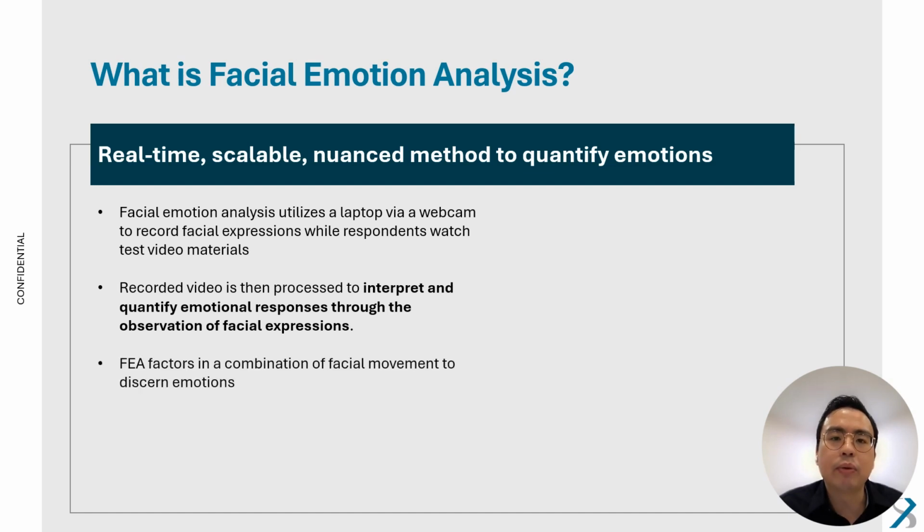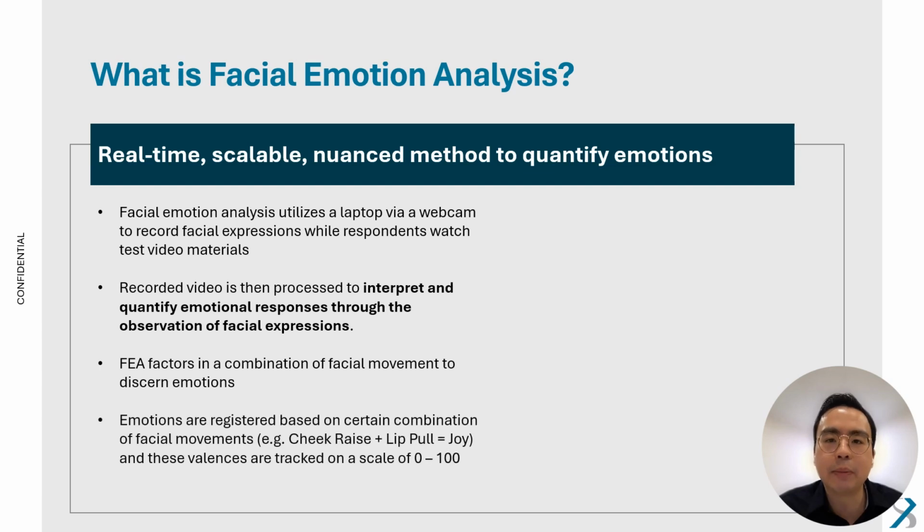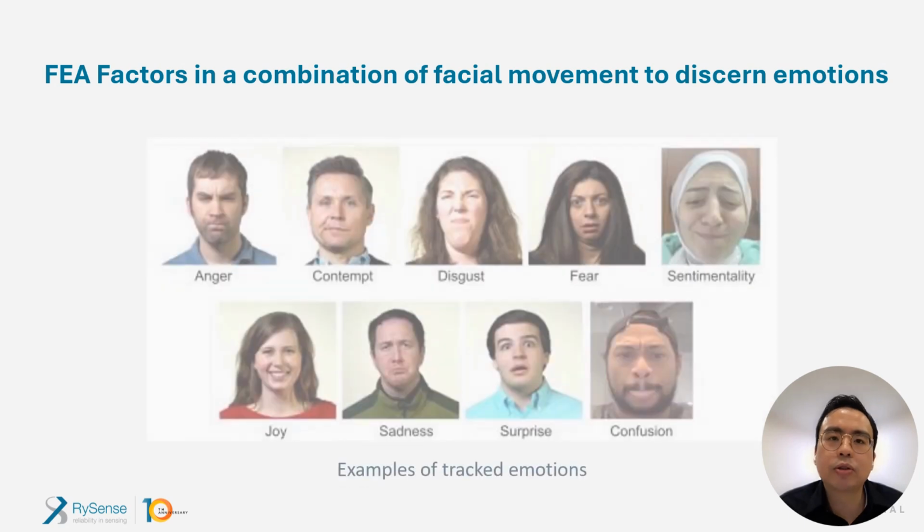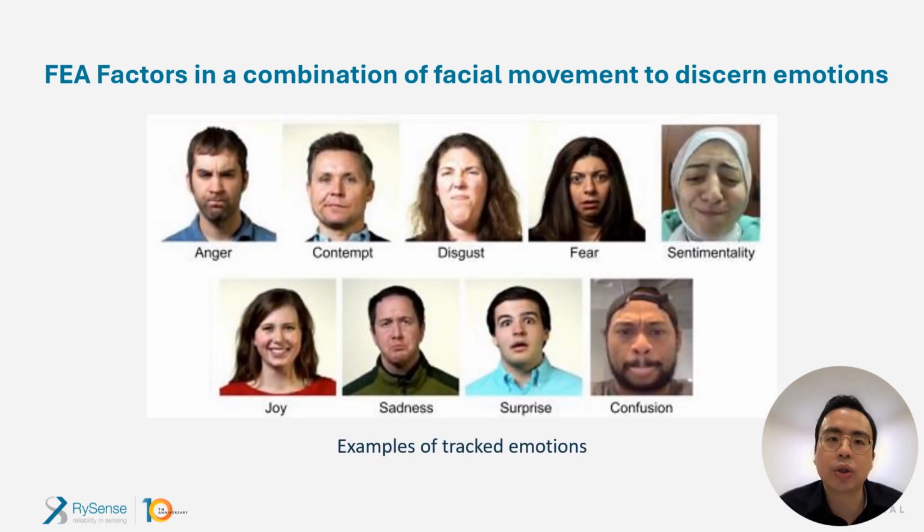For example, emotions are registered based on combination of facial movements. For example, cheek raise plus lip pull equal joy. These valences are tracked on a scale of 0 to 100. Emotions tracked include anger, disgust, joy, surprise, etc.